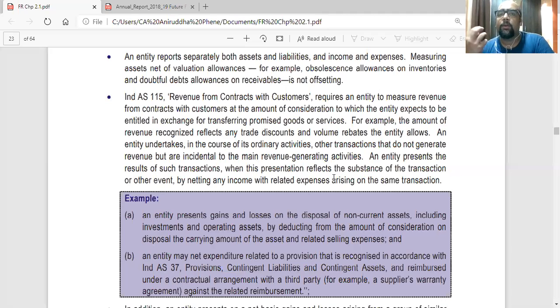Apart from that, there is something called a provision for any expense. For example, a car manufacturer has created a provision. There might be some defects in the cars he has manufactured regarding some components. So he has created a provision during the year, maybe of something like 5 lakhs.